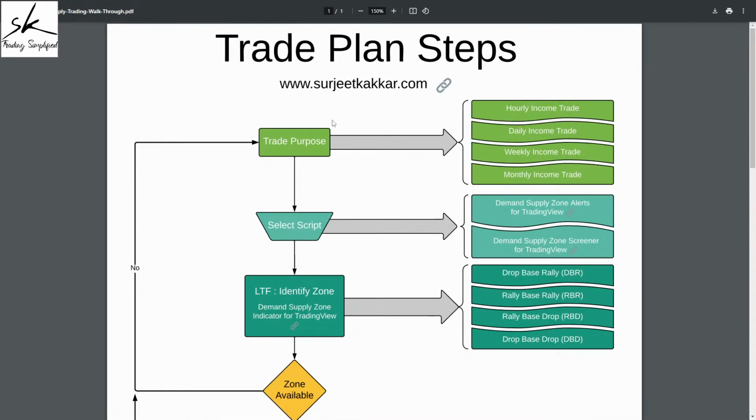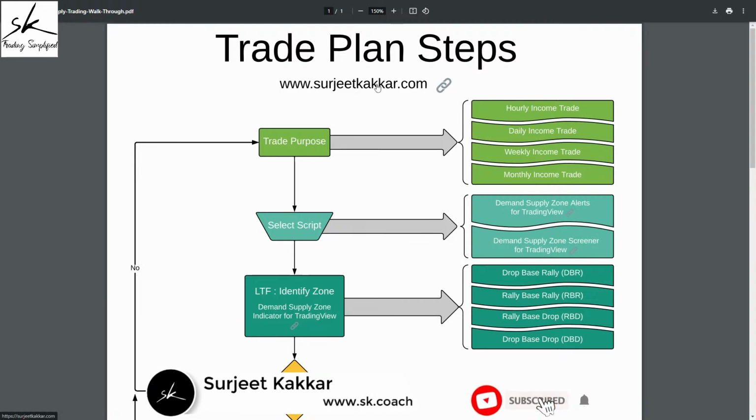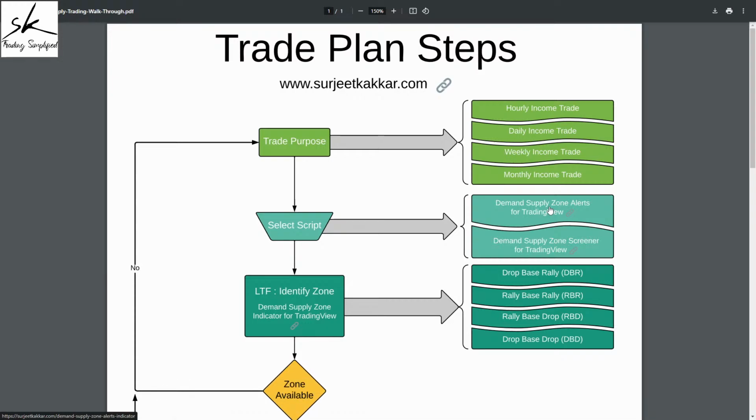Right now on the walkthrough or the flowchart, you can see that some of these texts have a link in front of them, which means if you click on these links, they will take you to some pages. Like this will take you to our website. Similarly, we have two scanners which are purely based on demand supply methodology. So you have the link to them as well. You also have the link to the demand and supply zone indicator. So as we move forward, we'll talk about them. But let's get started now.